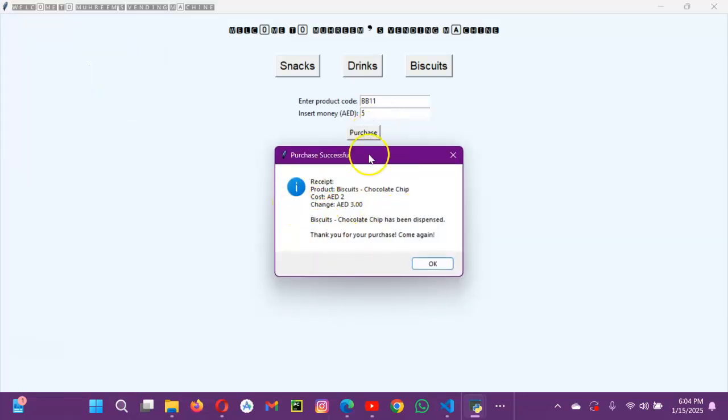And here is the final receipt, which will show us the product which I have bought and the change also, and it will show the message that the chocolate chip biscuits has been dispensed. Thank you. Come again.